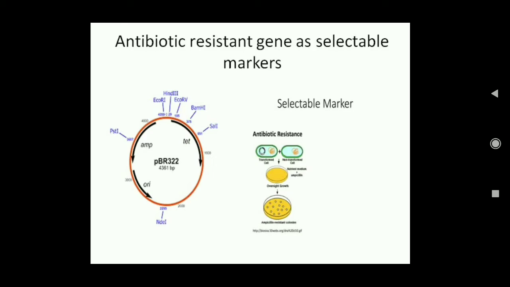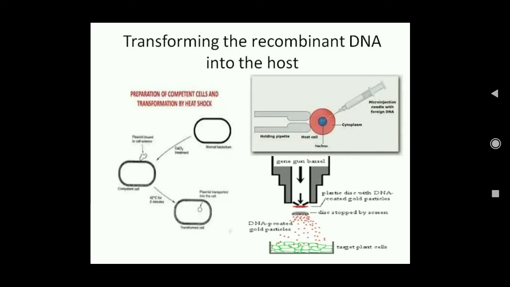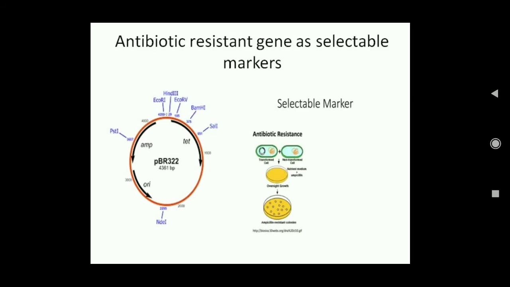Now after that we use this plasmid, and we are not sure whether the cells have been transformed, that is whether this recombinant DNA has entered the bacterial cell or not. Okay, so how do we find out? Say for example, this is the transformed cell. You can see the recombinant DNA has entered, and this is the non-transformed cell where it has not entered.